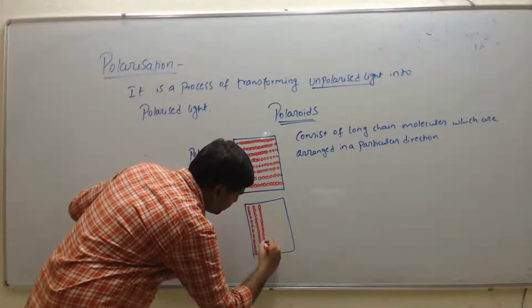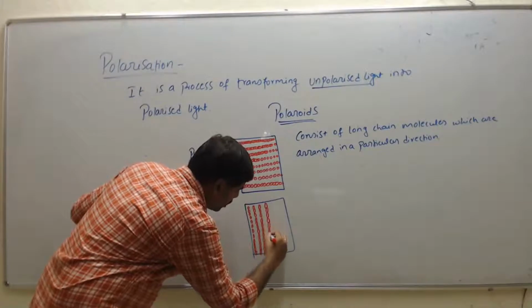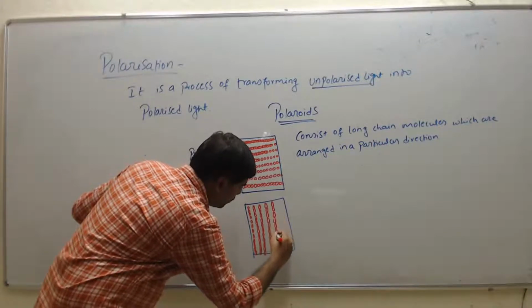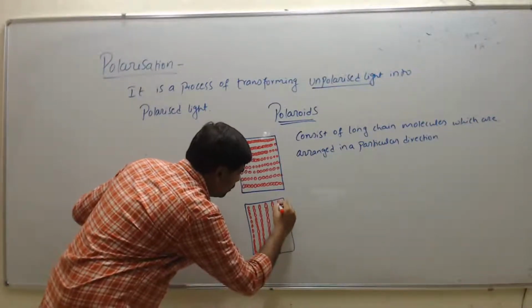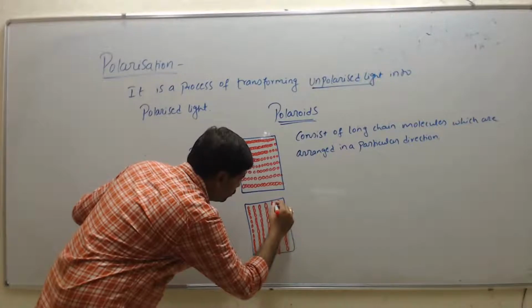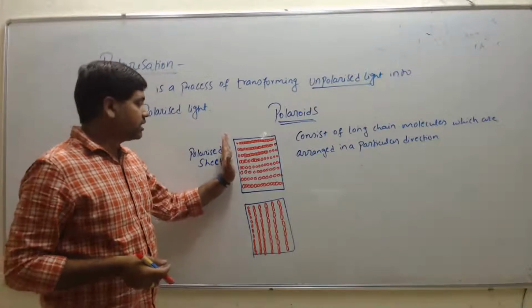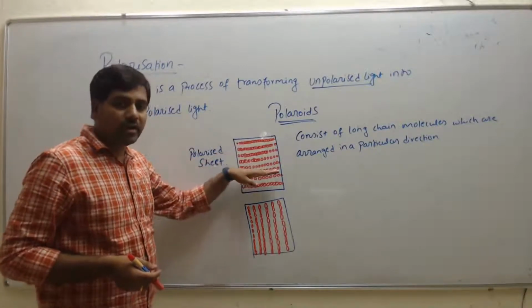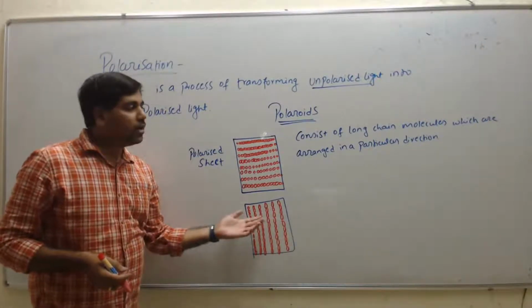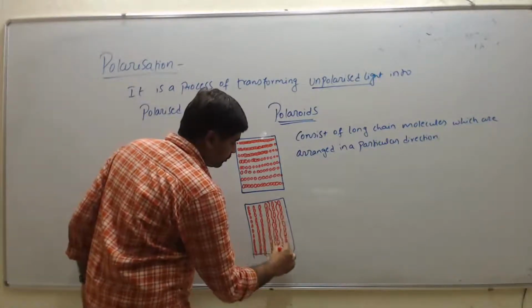These are called polaroids. Otherwise we can simply write this in a curved shape like this.